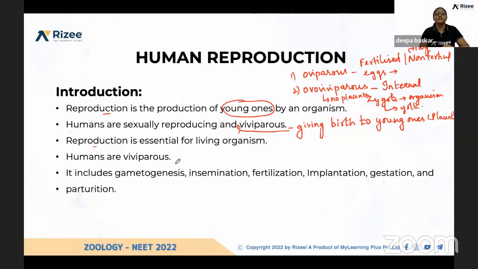It includes gametogenesis, insemination,